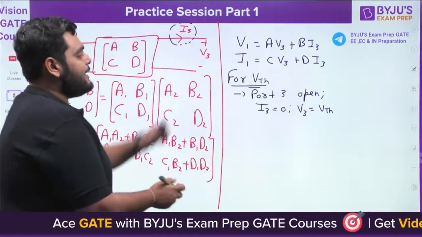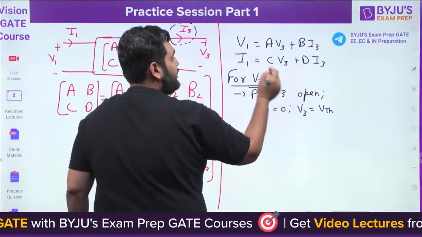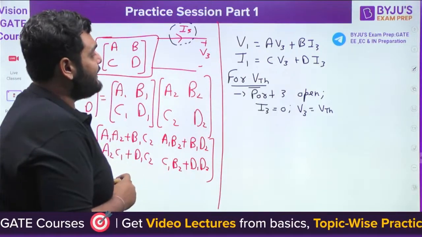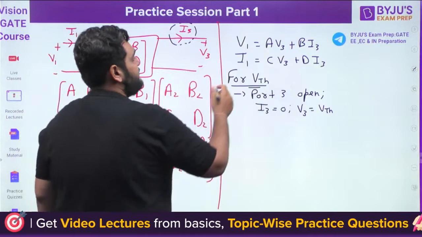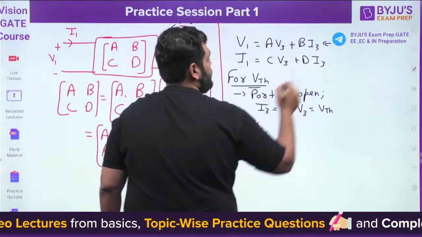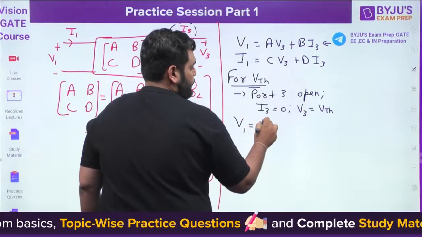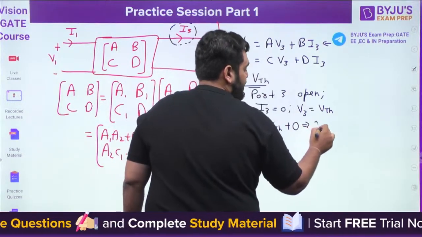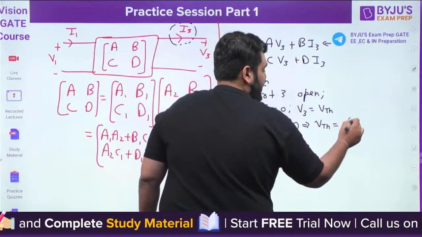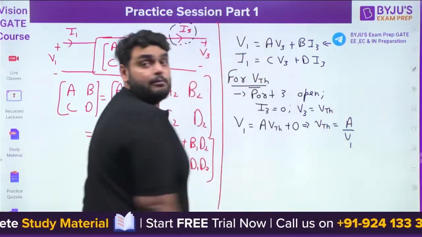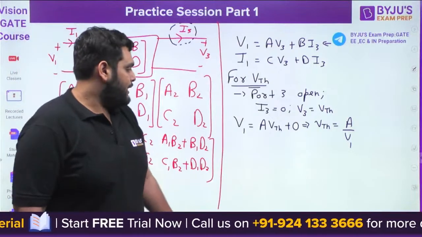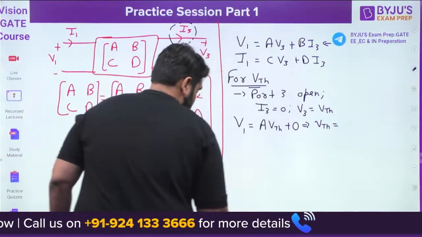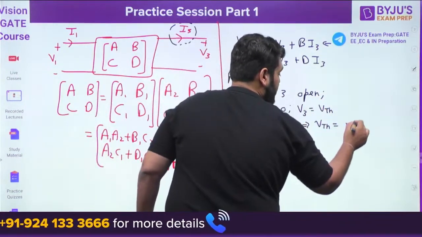Right? Now, can I put this result here? So here you can see in which equation you can put that I3 is 0 and V3 is VTH. I can put it in this equation. So V1 is equal to A times VTH plus 0. So from here VTH comes out to be V1 by A. Sorry, I said A times V1, it is V1 by A. No problem, small mistakes happen. VTH comes out to be V1 by A.